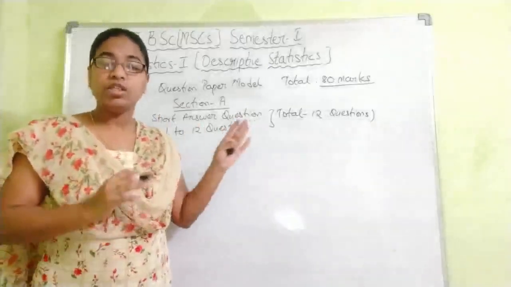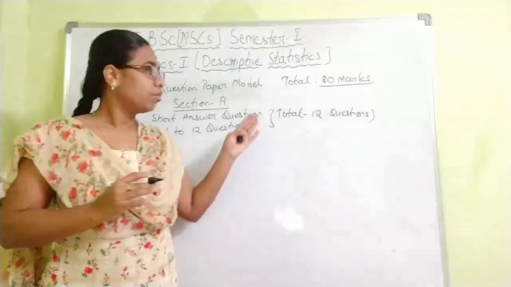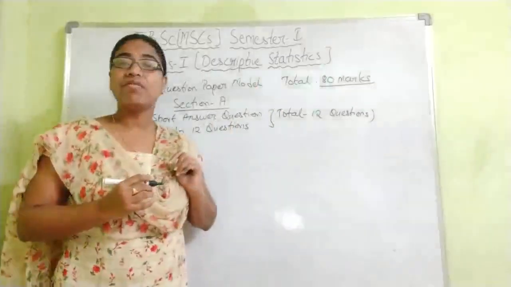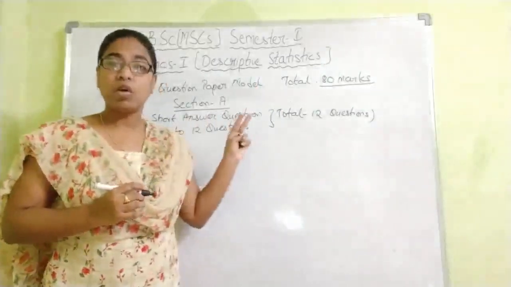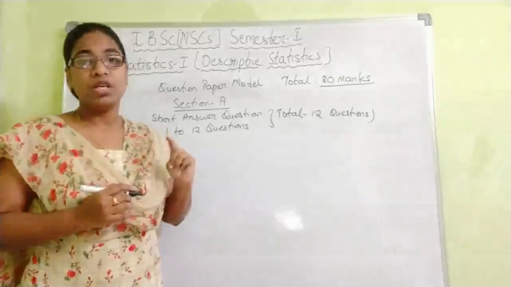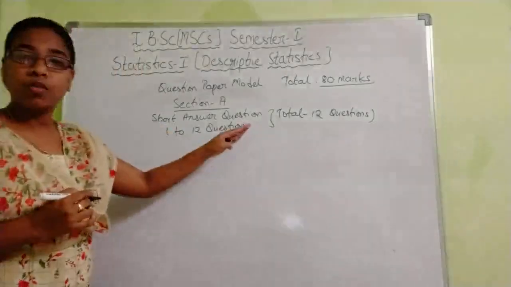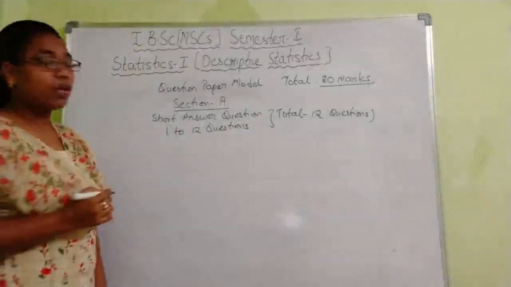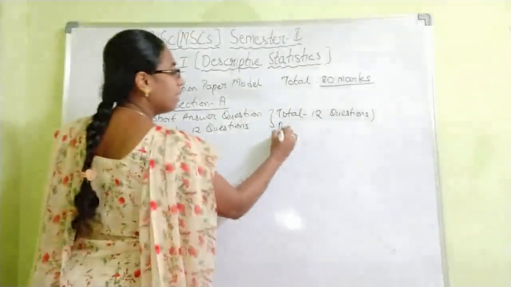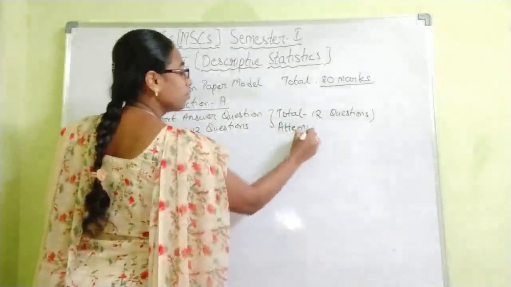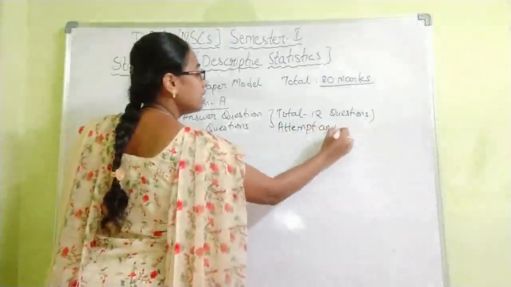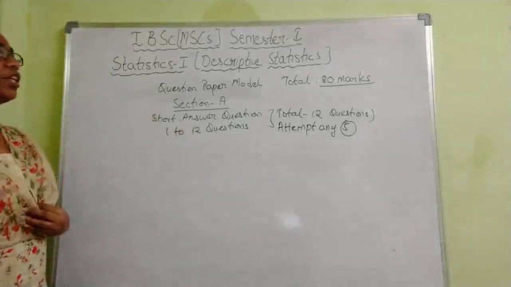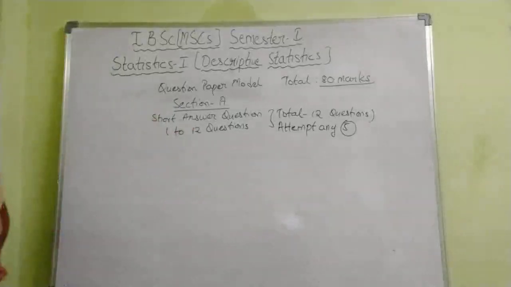But here, due to COVID, even the time has been reduced. Before, the time was 3 hours, but now the time is 2 hours. That is why the number of questions to attempt will be reduced. So here, out of 12 questions, you have to attempt any 5. Out of 12 questions you are going to attempt any 5 questions.